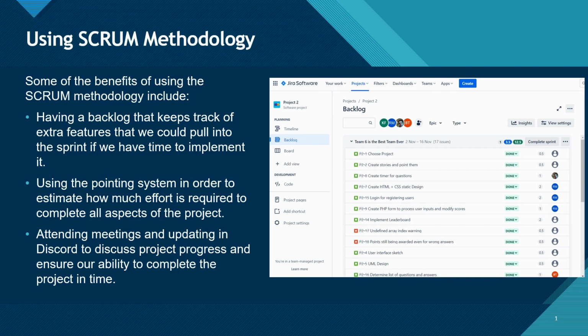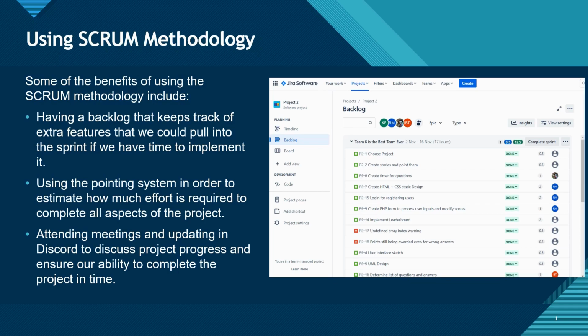Using the pointing system in order to estimate how much effort is required to complete all aspects of the project. This was especially useful since we had a very short amount of time in which to complete and submit this project, and so the pointing system helped us figure out what was feasible in the time frame that we had. And attending meetings and updating on Discord to discuss the project progress and ensure our ability to complete the project in time.